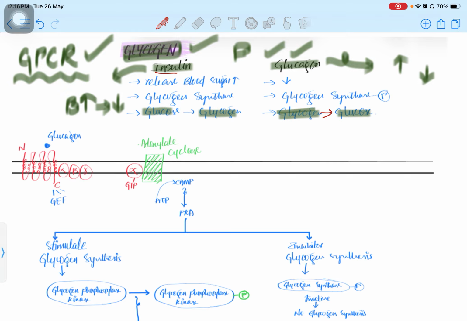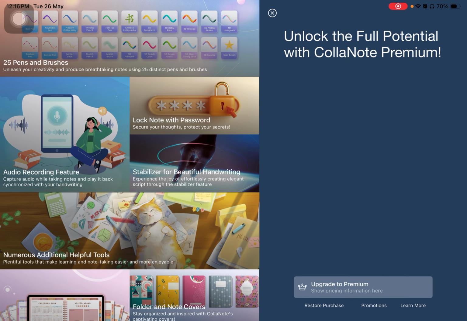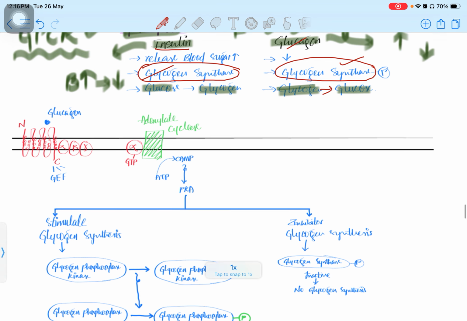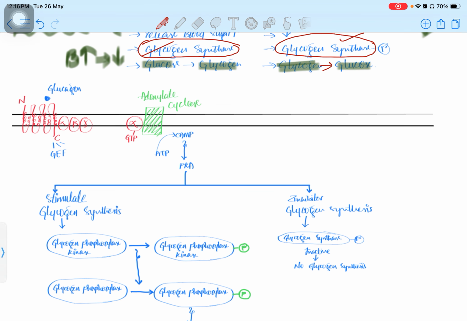Also, we need to understand that in the insulin process, we do not need to phosphorylate glycogen synthase, but for inactivation in the glucagon process, we need to phosphorylate glycogen synthase. How this works, let's try to understand. First of all, our body stores a good amount of sugar in the form of glucose.